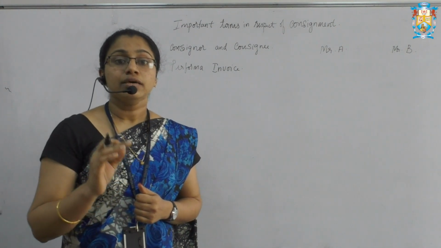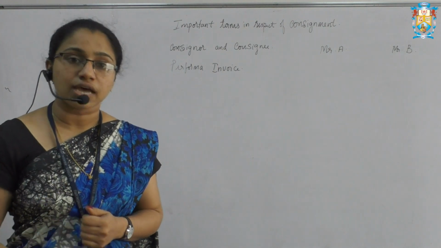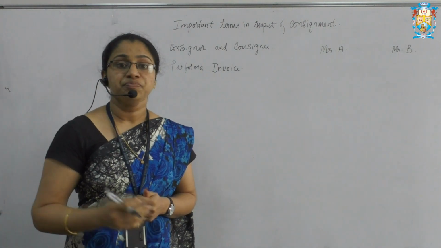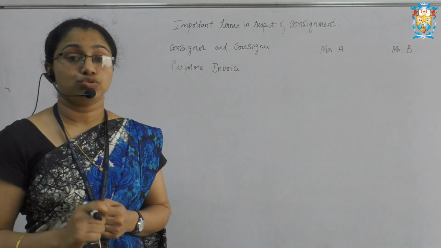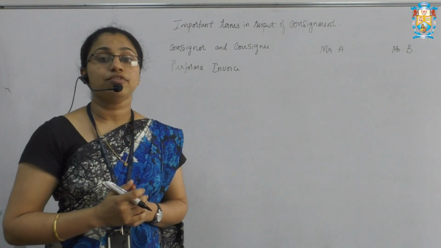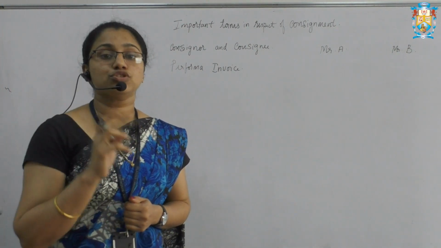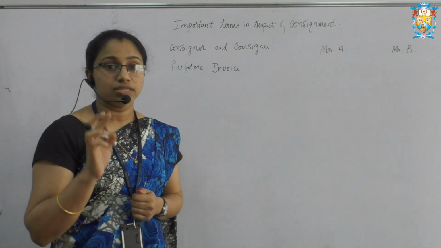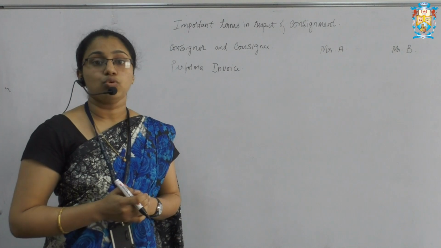He merely receives those goods on behalf of the consignor. On behalf of the consignor, he is going to sell those goods. That is, the agent or the consignee will sell those goods.